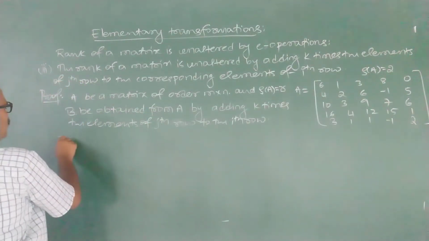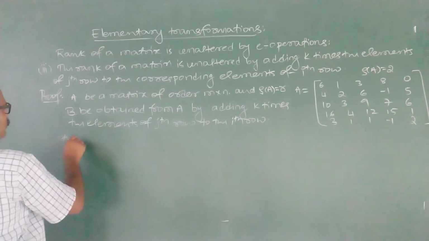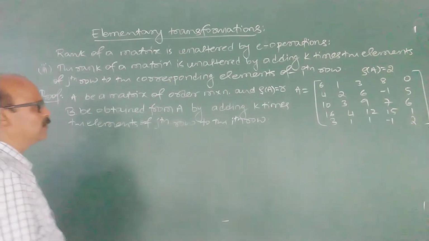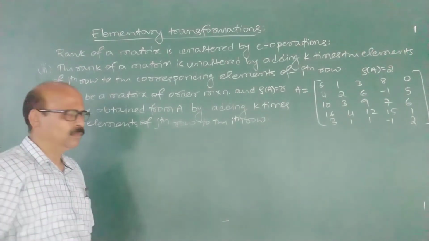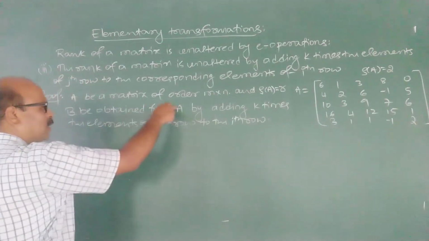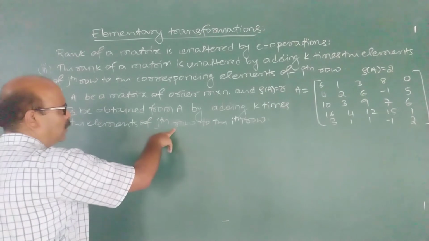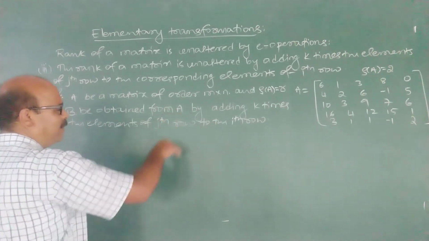Now the following cases arise for how to find out the rank. See, this elementary operation is used. B is obtained from A by this elementary operation.